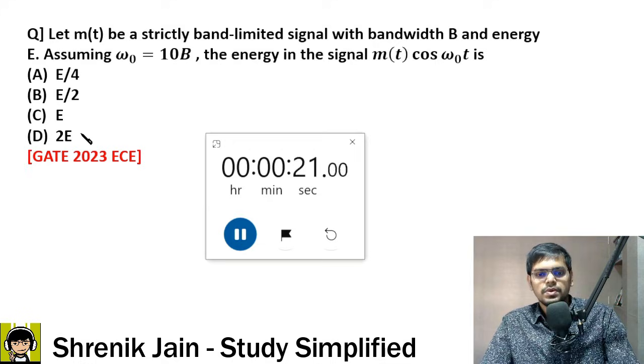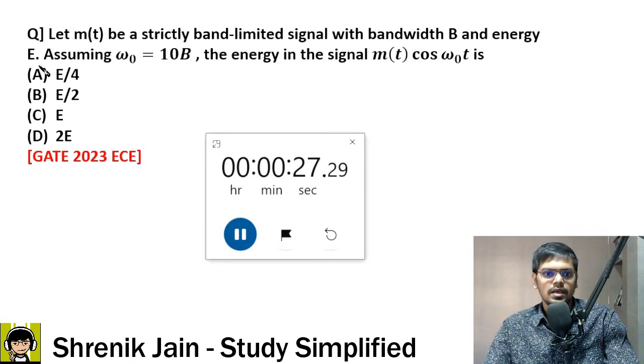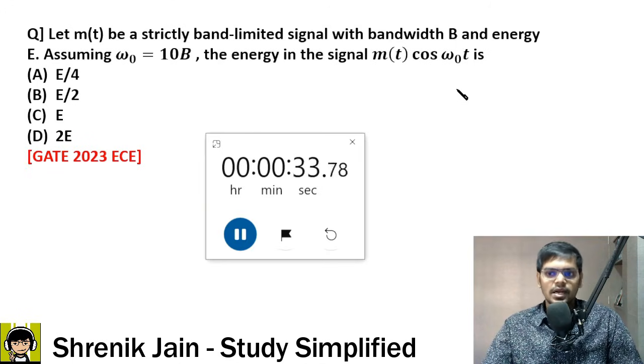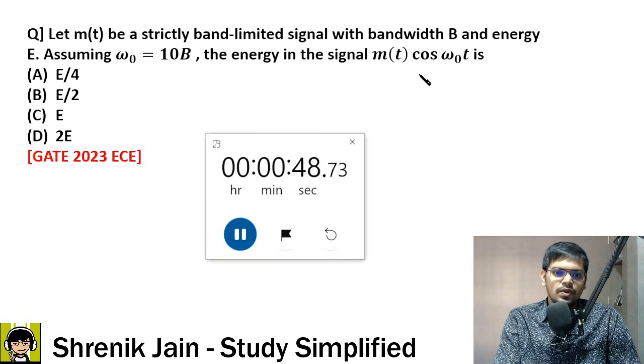Okay, so this question is based on the energy concept, and you can see that the time domain signal energy is E. Again, one more time domain signal energy is asked. So when cos of omega naught t is multiplied, can I say it can be converted into exponential version? What is cos theta? e to the power j theta plus e to the power minus j theta upon 2. Convert that and then think, and then you can get the answer.